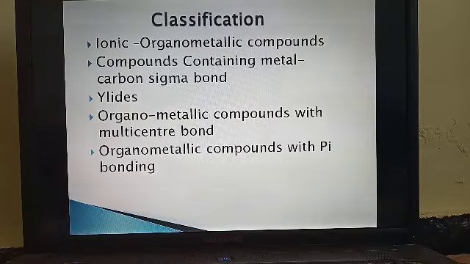The overlap of this pi molecular orbital with a vacant orbital of the metal atom gives rise to an arrangement in which the metal atom is bonded to all the carbon atoms. The best example of an organometallic compound with pi bonding ligands is ferrocene.